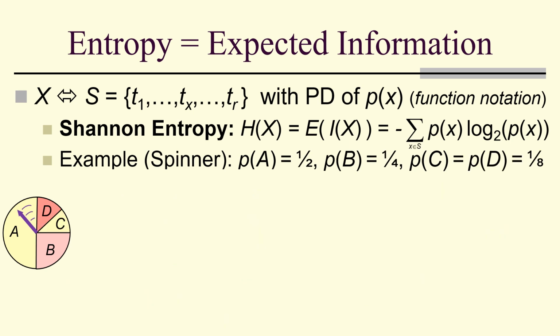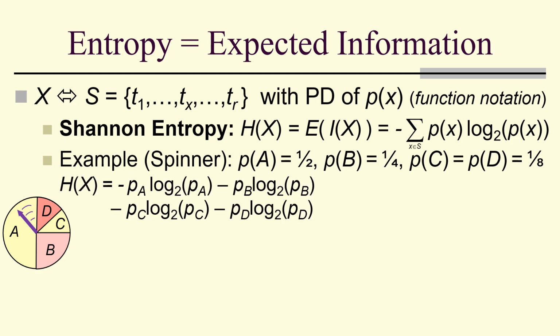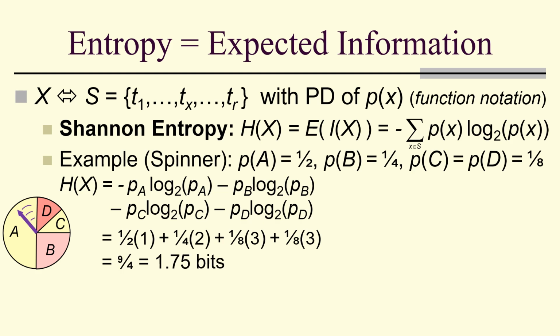Let's look at another example again with a spinner. A, B, C, and D are the outcomes, but now with a half, a fourth, and C and D have probability of an eighth. This is the entropy given by the formula. It's a half times 1 plus a fourth times 2 plus an eighth times 3 plus an eighth times 3, and that's 9/4, which is 1.75 bits.